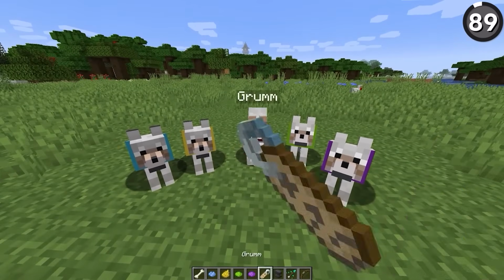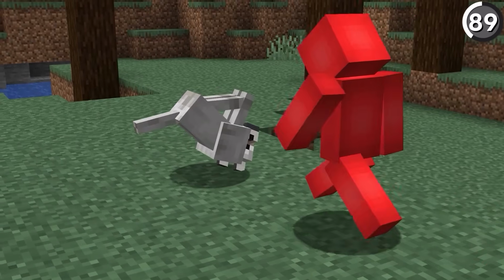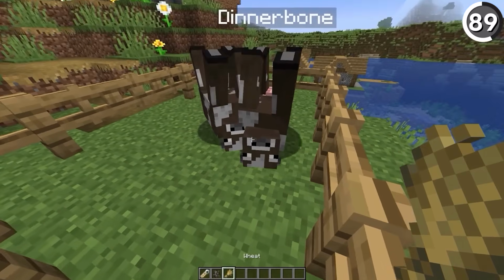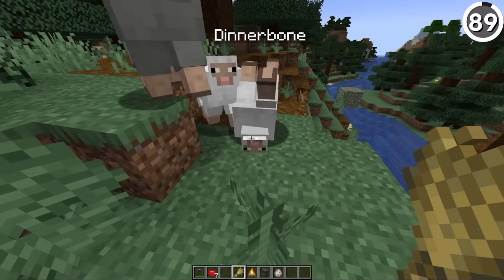By this point, we're all familiar with the trick to turn your animals upside down by using a Dinnerbone name tag. But in this update, that's been tweaked a bit. And now when you feed your flipped over friends, they'll look up at the food instead of down like they used to. Though, the sheep still don't work.